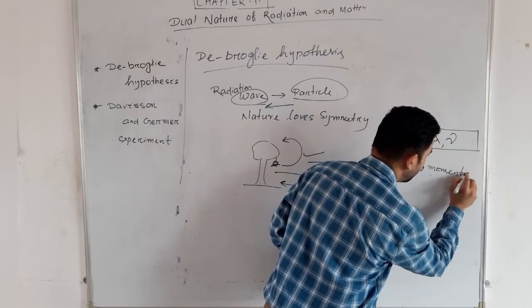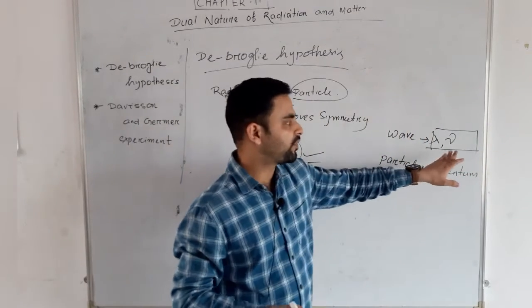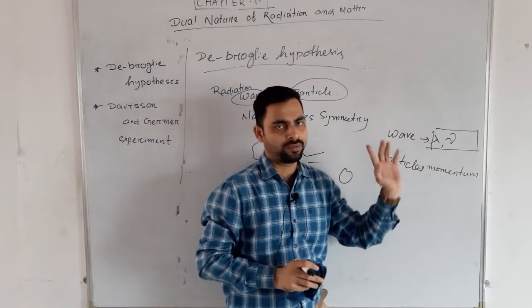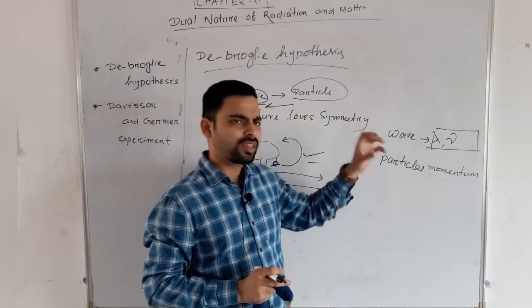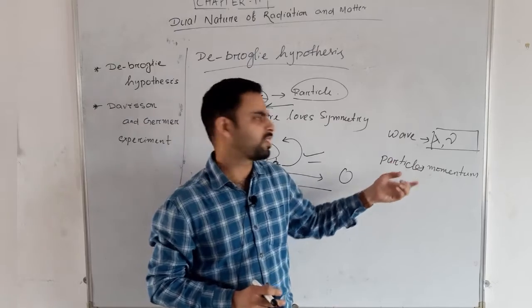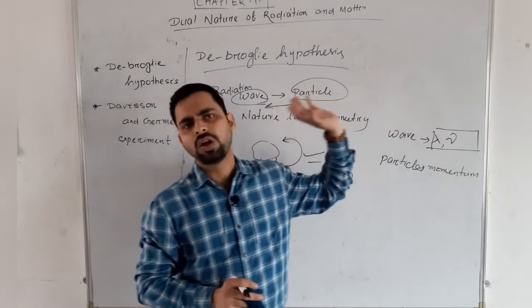Momentum is the property of particle. Wavelength and frequency are the properties of wave. जिसके पास momentum है उसको हम particle बोलते हैं, जिसके पास wavelength है, frequency है, उसको हम wave बोलते हैं.